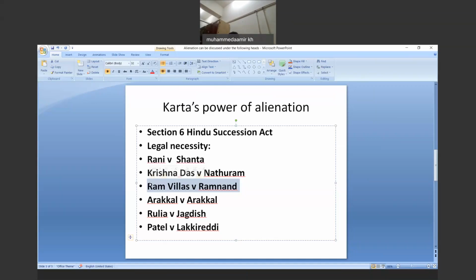Karta has done an act assuming that this is legal necessity, and after some time it got challenged in the court of law, and the court is not satisfied. So neither Karta should be blamed nor the members who gave consent, because it is a concept which is subjective.